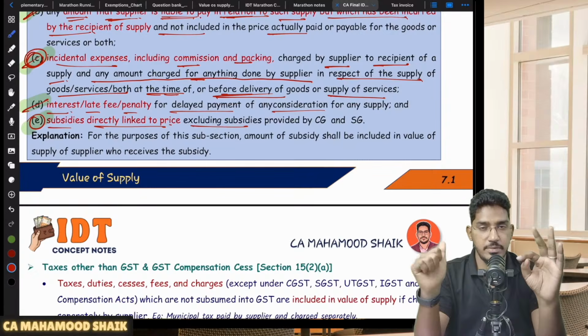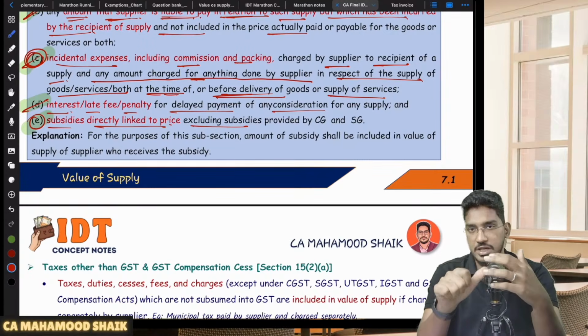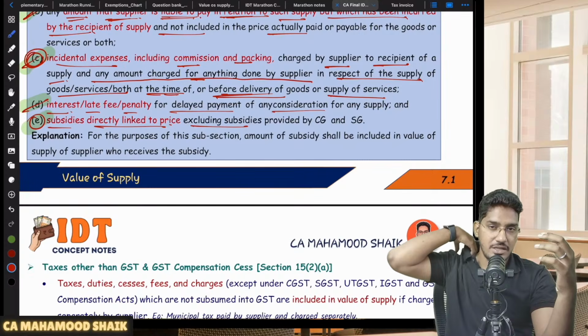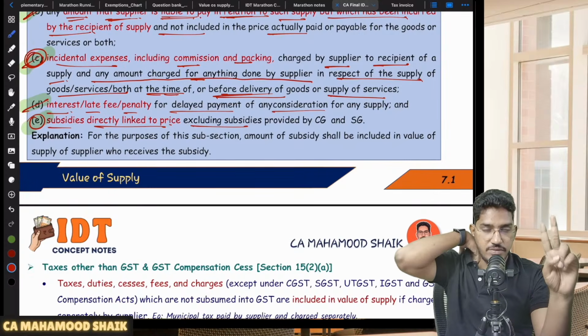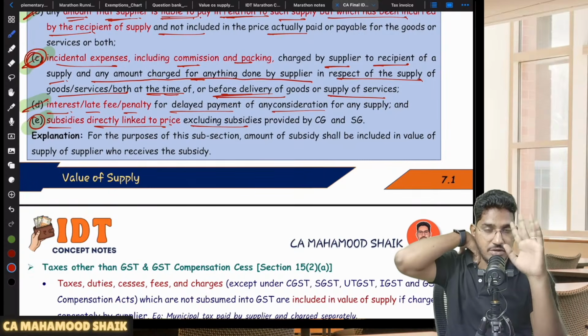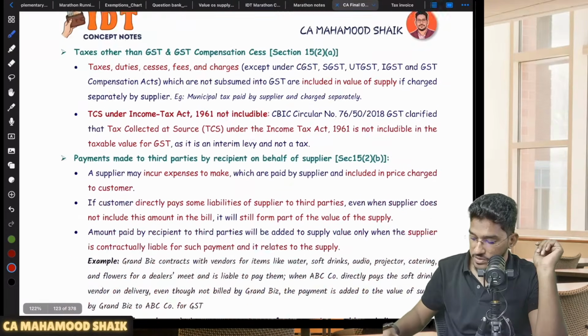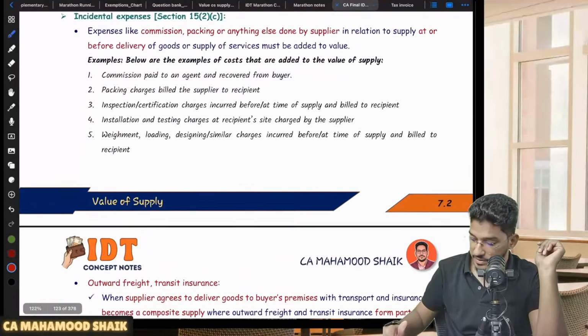So what are the two conditions? Tell me. Subsidy should be linked with the price. It should not be a blanket subsidy. Number two, that subsidy should be given by other than central government or state government. When these two conditions are fulfilled, that subsidies also should be added to the value of supply. Clear? Understood? So this is what regarding this thing.